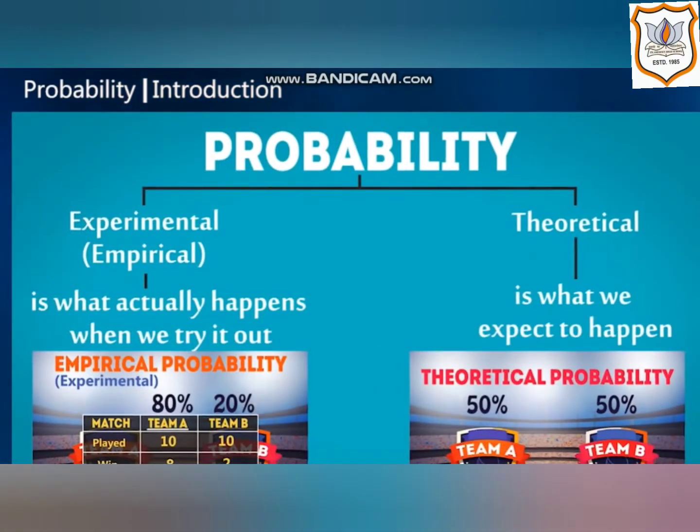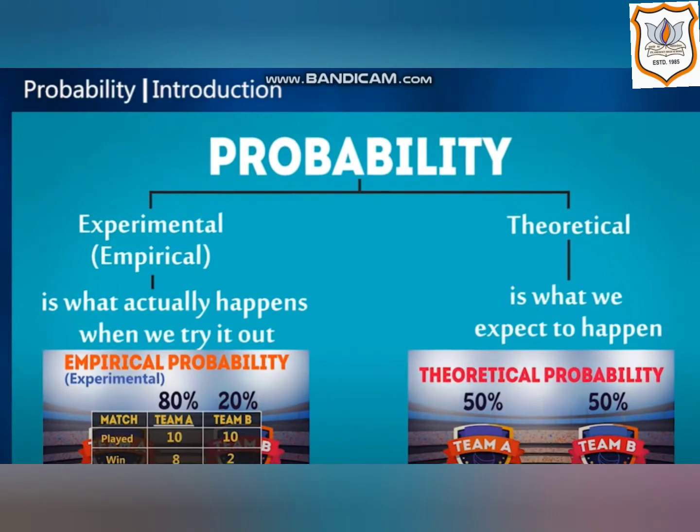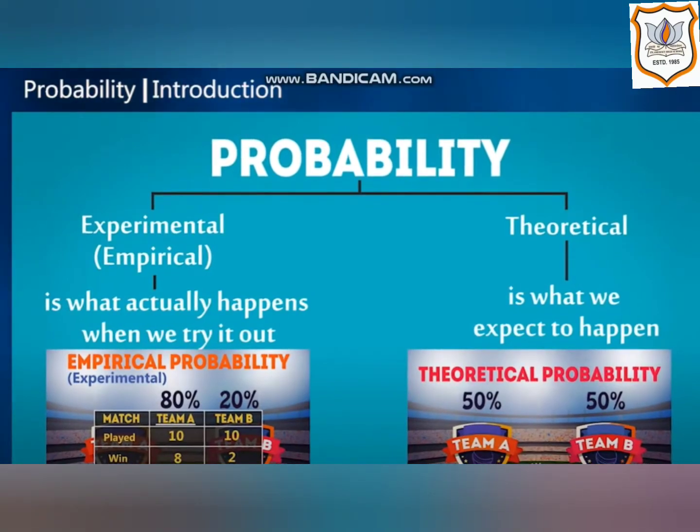Theoretical probability and experimental probability. In the experimental probability, the chances are 80% for team A and 20% for team B. As per theoretical probability, both have a 50% chance of winning the match. On an experimental basis, they have played 10 matches, team A won 8 and team B won 2 matches.